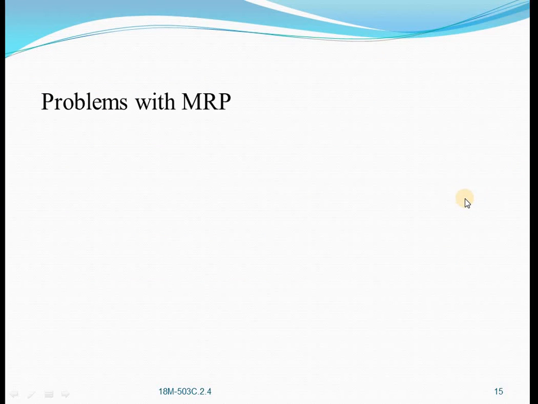The next topic is problems with the MRP system. Integrity of the data. If there are any errors in the inventory data, the bill of material data, or the master production schedule, then the output data will also be incorrect.